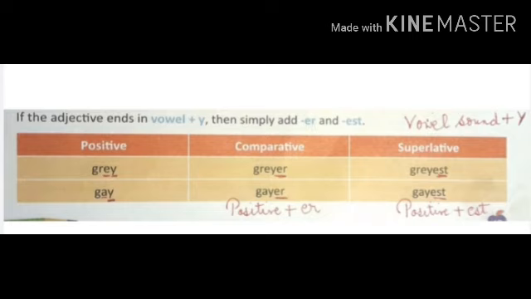If the adjective ends in vowel plus y, then simply add er and est. For example, here the positive degree is grey. Here you can see the last letter is y, and before y there is an e, and e is a vowel sound, so it will become greyer and greyest. Simply we add er and est. Clear? And the next word is gay. Here the last letter is y, but before y there is an a, and a is a vowel sound. So simply we will add er and est. Gay, it will become gayer and gayest.